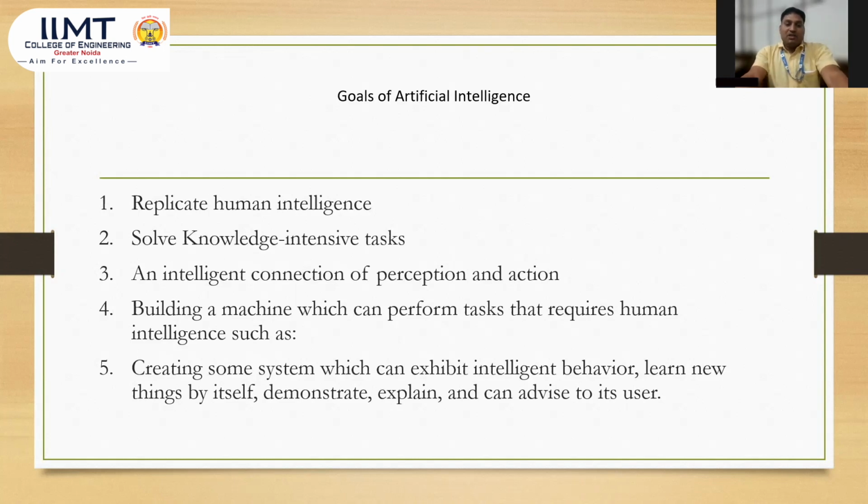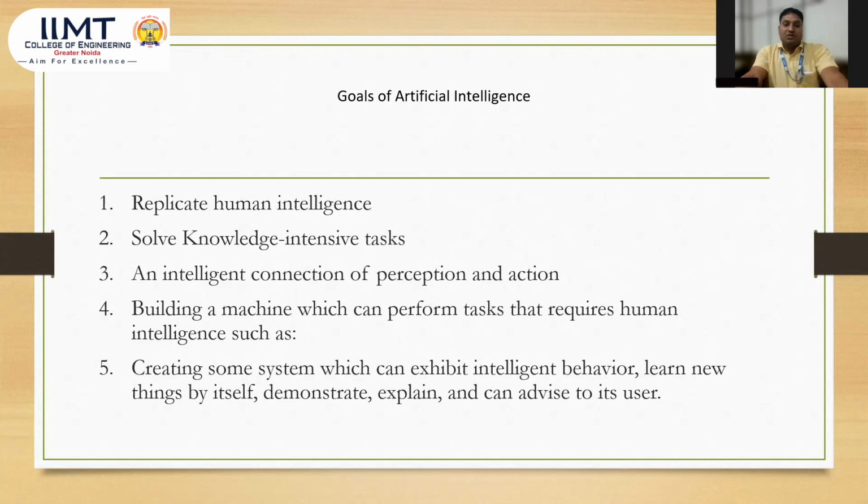Now, the third one is the intelligent connection of perception and action. Intelligent connection means intelligent systems perform different types of actions and also make different types of perception. First, the intelligent system makes a perception, after that it does an action on it. This is known as intelligent perception and action.